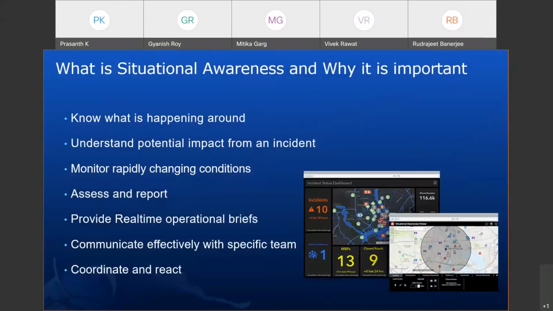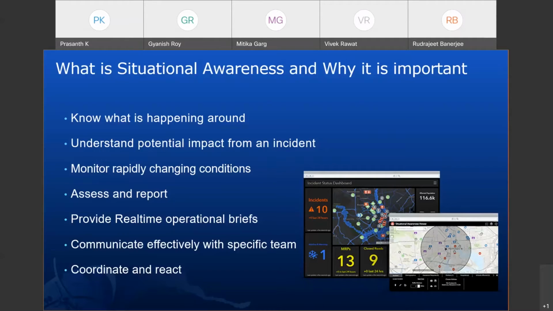So what is situational awareness and why is it important? It helps us understand the potential impact on our critical assets and people. It also helps us analyze in real time how intensive these incidents are and act on it. Monitoring of changing conditions is very critical, and as it happens rapidly, we need to keep track of these incidents that are happening. That understanding will bring value add to your decision making.